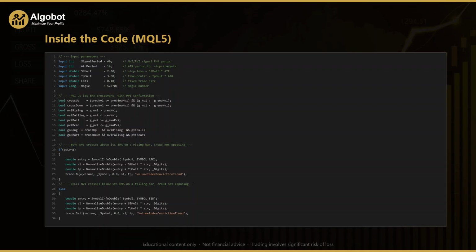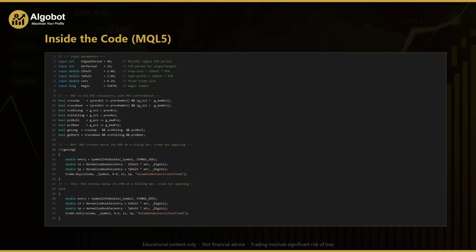Go long is only true when the cross-up, the rising index, and the bullish PVI all agree together. Go short mirrors that exactly. Now look at the buy branch. When go long is true, the strategy reads the ask price as the entry, sets the stop-loss below it at SL multiple times the ATR, sets the take profit above it at TP multiple times the ATR, and calls trade.buy.